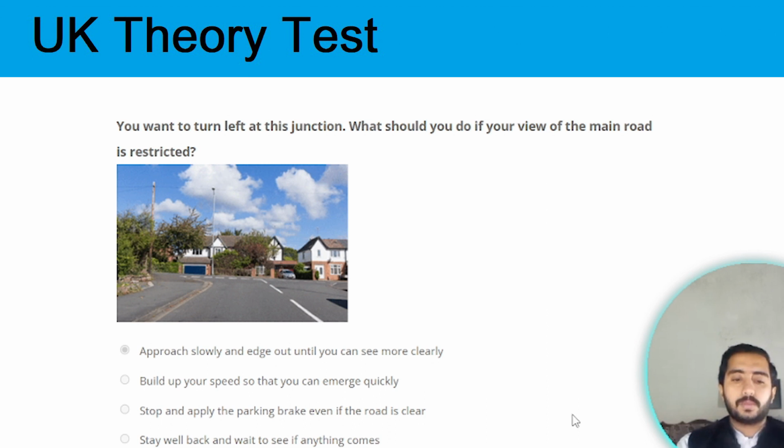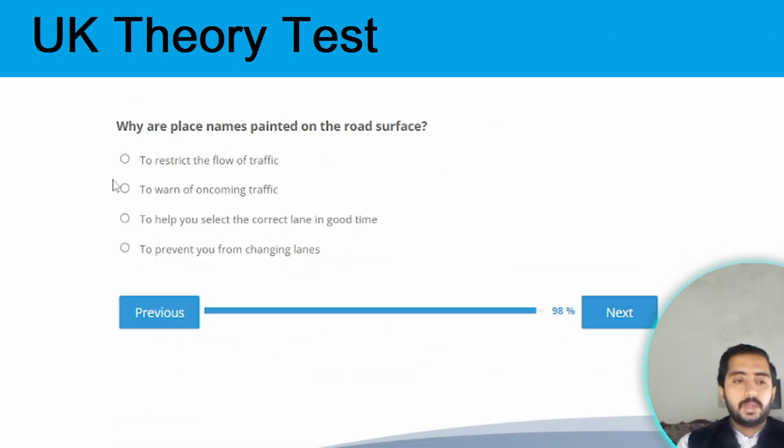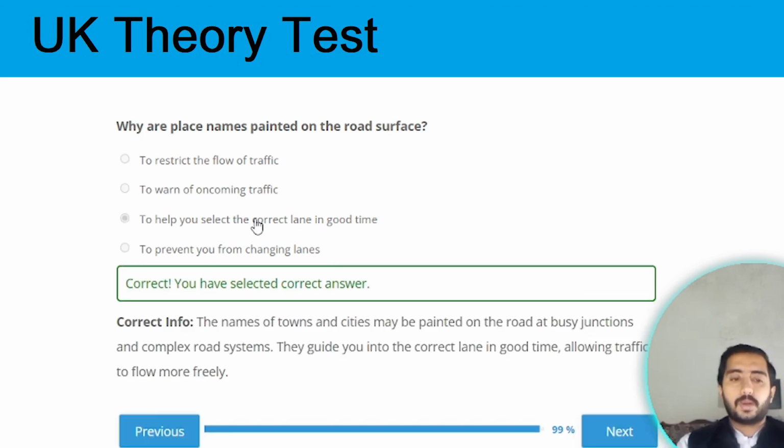Option A is the correct one. Next question. Why are place names painted on the road surface? The correct option is to help you to select the correct lane in good time. Option C is the correct one.